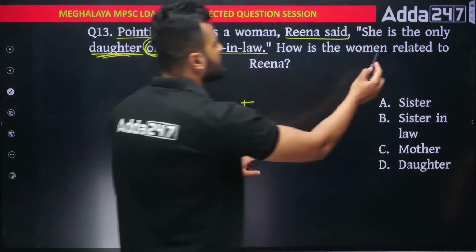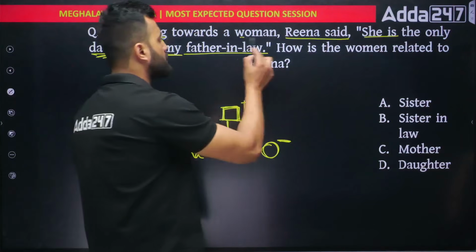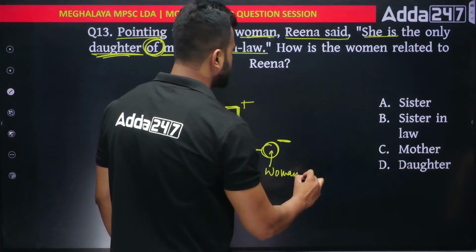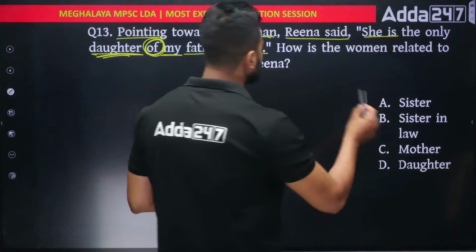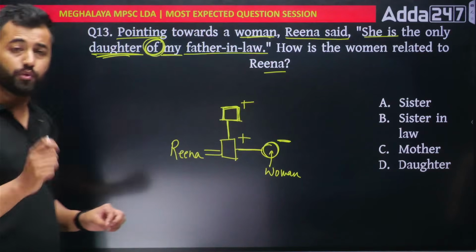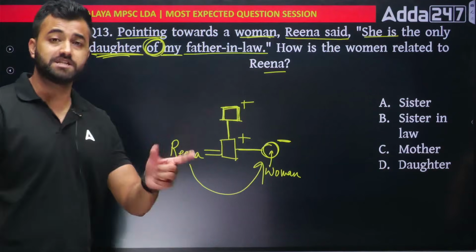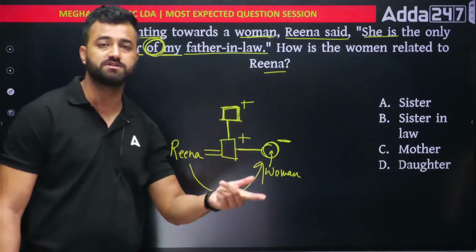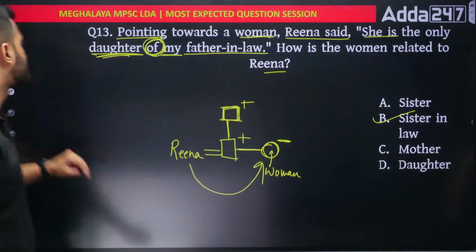Anything else? No. Now where are we? We are here. So this will be whom? The woman that we are talking about. Just put the woman out here. Done. This is how you do it. You don't have to think so much. Directly do it. How is the woman related to Reena? So what is Reena going to call this particular woman? Reena is going to call this woman her sister-in-law, right? Because her husband's sister would be her sister-in-law, but not her own sister. Option number B, sister-in-law, is the right answer. Next.